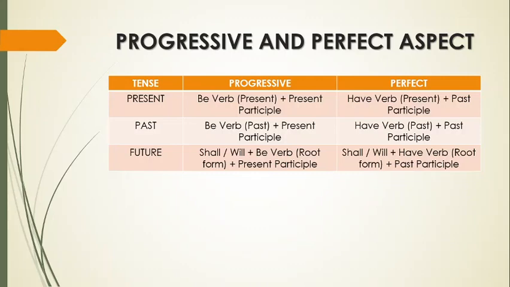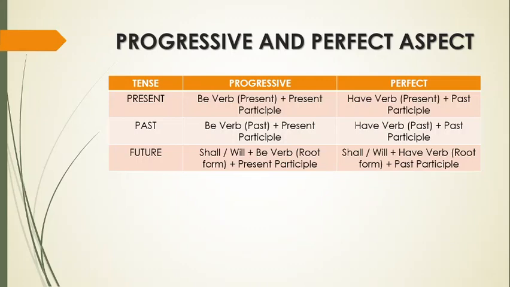For the perfect part, we are using have verb in its present and past form along with past participle. The future takes shall or will and be verb in its root form along with its present participle to indicate progressive aspect, while to indicate perfect aspect it takes shall and will and along with it have verb in its root form, the actual word have, and past participle.